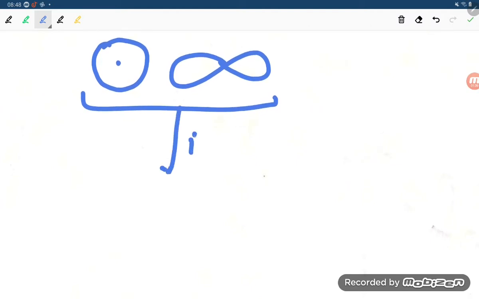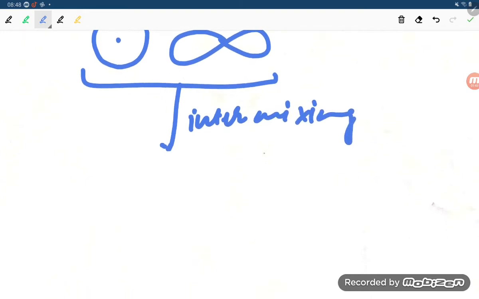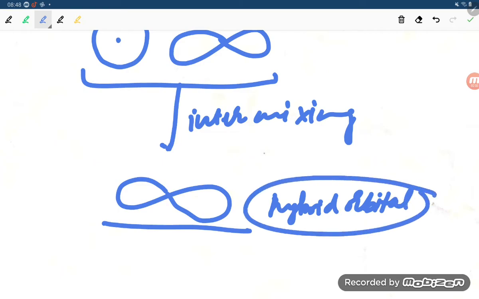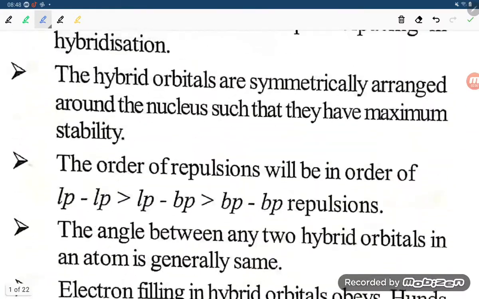When these orbitals intermix, this intermixing results in the formation of similar orbitals of the same shape. These newly formed orbitals are known as hybrid orbitals. This hybrid orbital has similar shape and similar energy. That is the meaning of the second line.